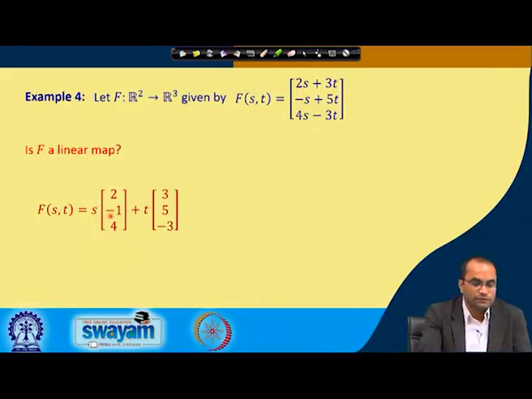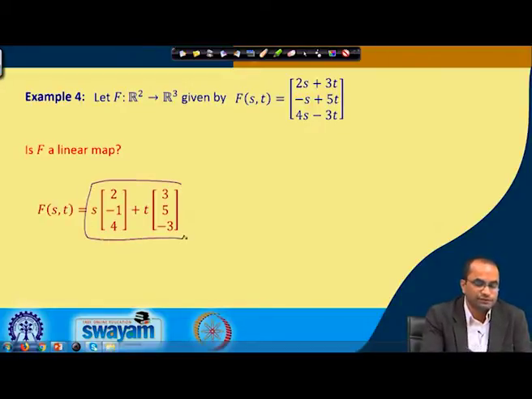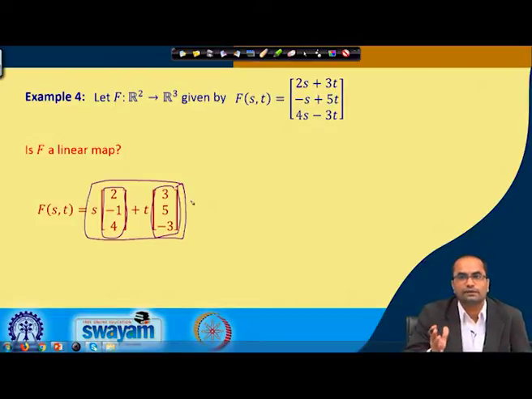And now, if we recall the properties of the matrix, we can put this in the form of matrix-vector multiplication, because s is multiplied to this column here, t is multiplied to this column here, and that is exactly the property of matrix-vector multiplication.